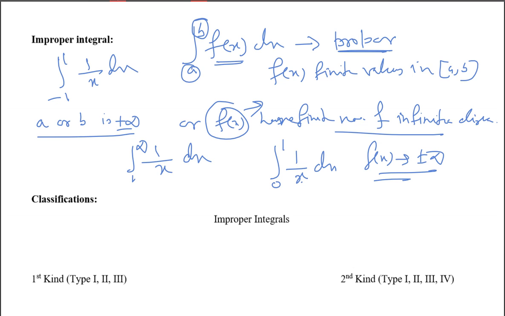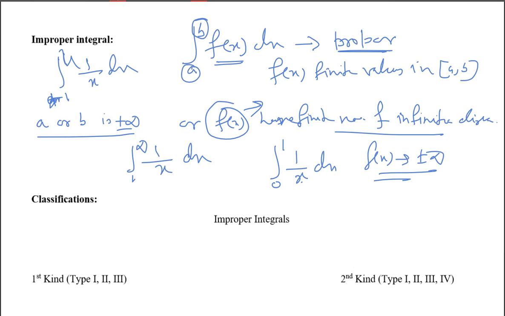Minus 1 to 1 is improper, because 0 is a point of discontinuity. Now suppose I write the integration from 1 to 4 of 1 by x dx. Now it is not improper. This is a proper integration.